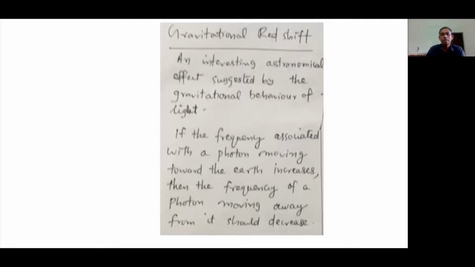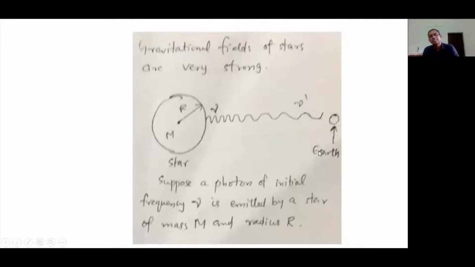Now, in the case of Earth, its gravitational field is not that strong. The gravitational field around Earth is very weak compared to the gravitational field around other objects. For example, if you take a star, a very massive star, very big in size, its gravitational field is very, very strong compared to Earth. So this effect, that is the decrease in frequency as a photon moves away from the star, can be observed.